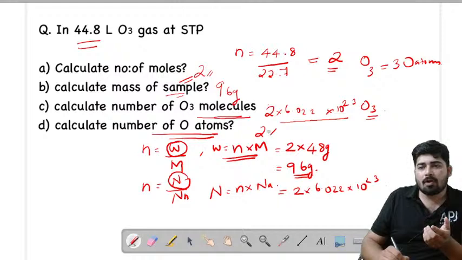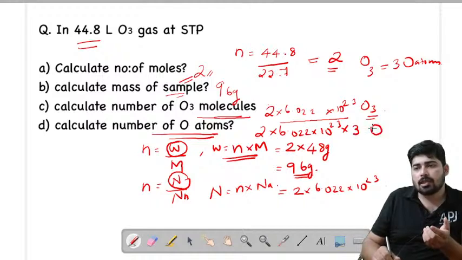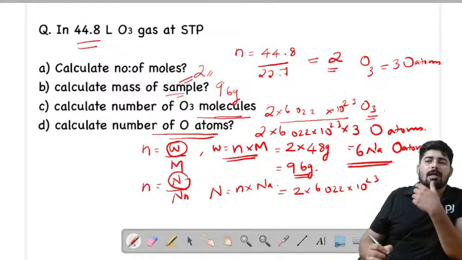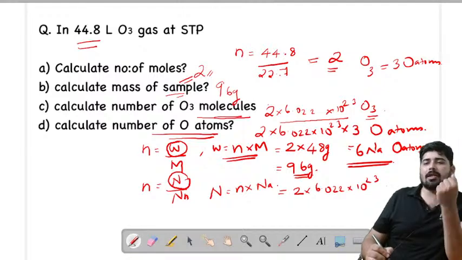The total number of ozone molecules into 3 oxygen atoms. So we get an answer as 6 into Avogadro number oxygen atoms. 6 into Avogadro number oxygen atoms. It's a very good question.